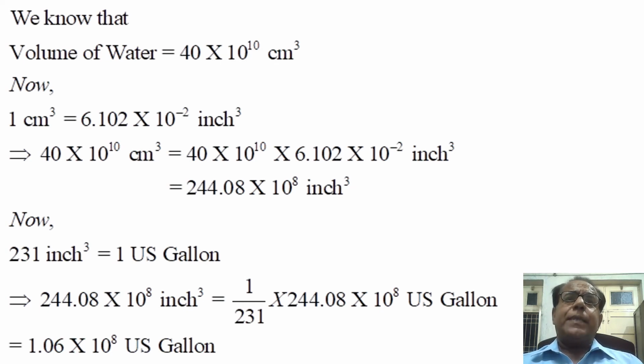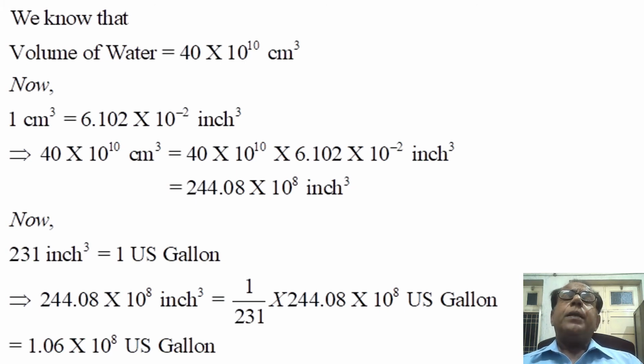This implies that 40 into 10 raised to the power 10 centimeter cube will be equal to 40 into 10 raised to the power 10 into 6.102 into 10 raised to the power minus 2 inch cube. This will alternatively become equal to 244.08 into 10 raised to the power 8 inch square.